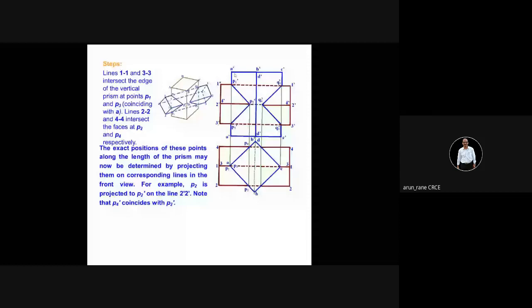You have done this much, and now you label the points A, B, C, D. This is the top view, and this is your front view. So label the points A, then B, C, and D.